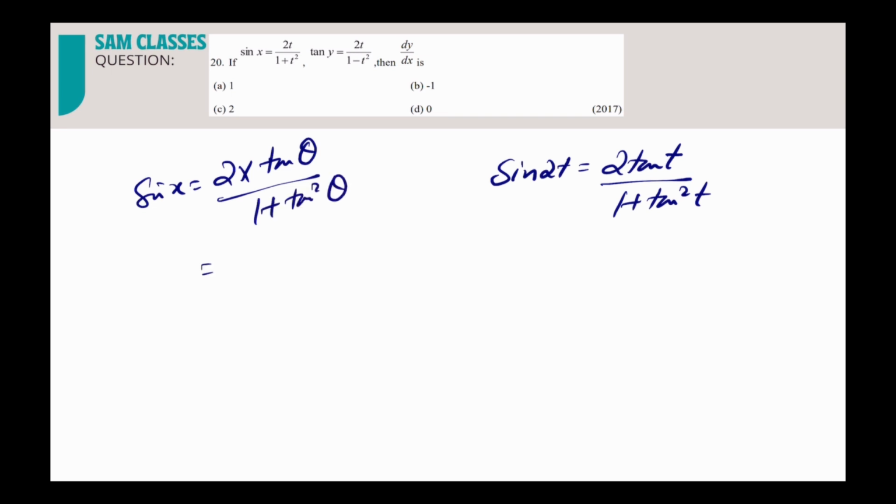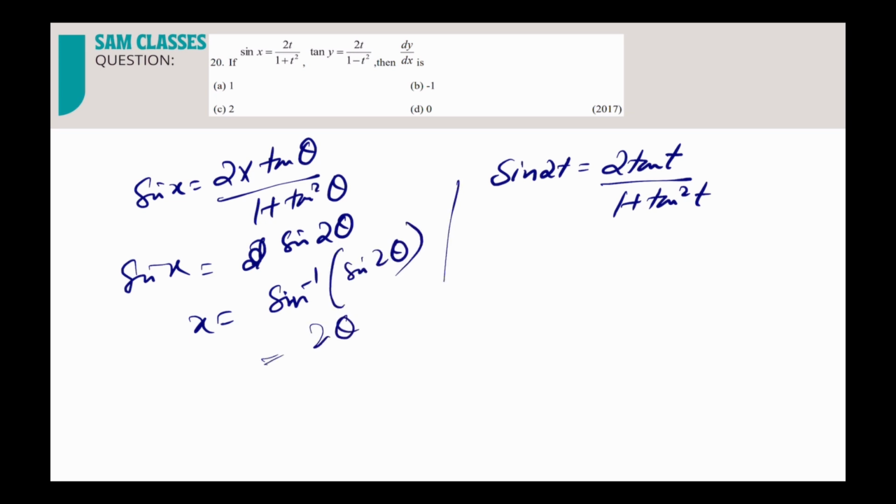Sin x is equal to sin 2 theta, clear? So x is equal to sin inverse of sin 2 theta. So basically we'll get 2 theta.